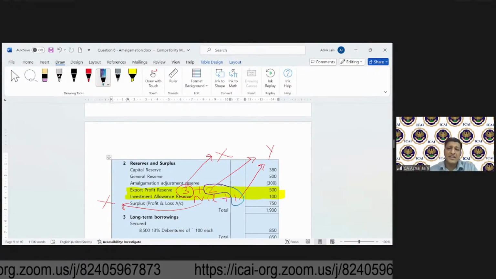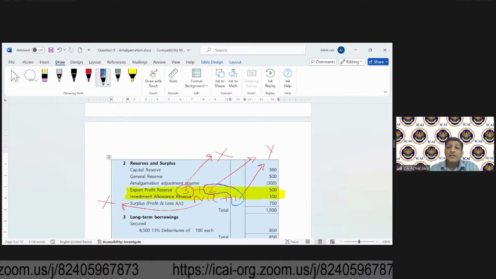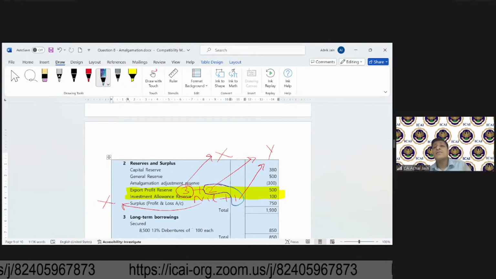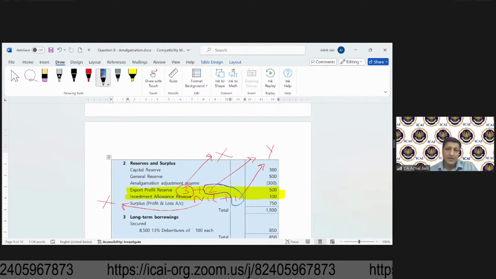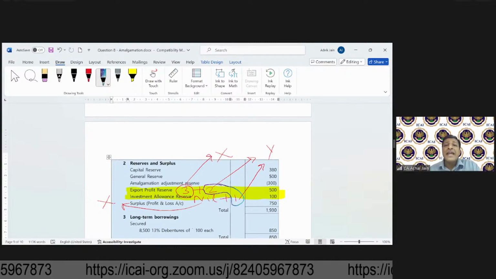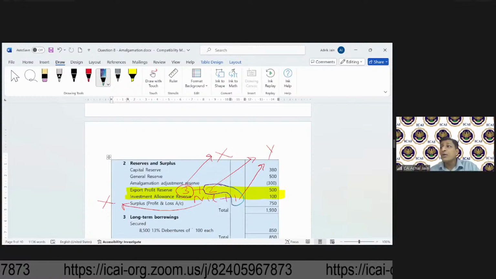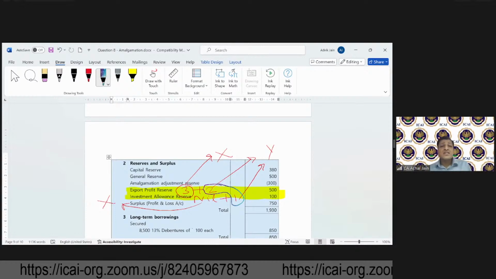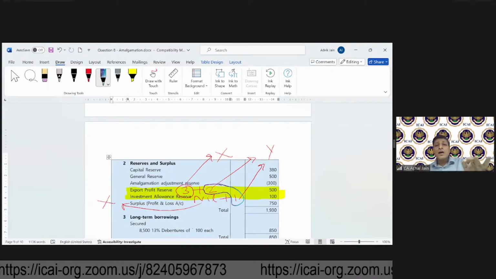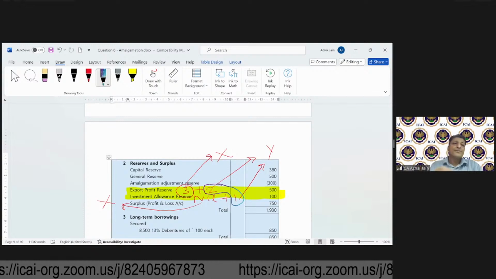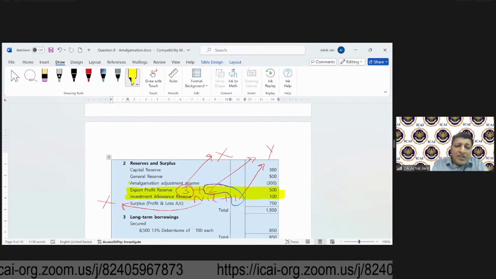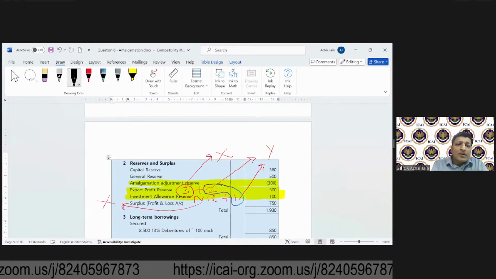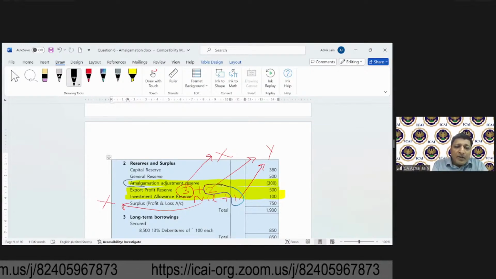Now, as around this 3 lakhs, what do you need to do? If you remember, one notional debit balance reserve will have to be created. And what do you call it as? Great. Unni Krishnan has already answered this: amalgamation adjustment reserve. Okay. So this is the account which will now come into the picture.